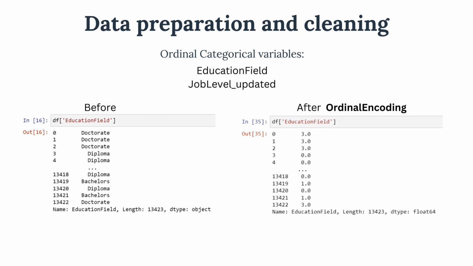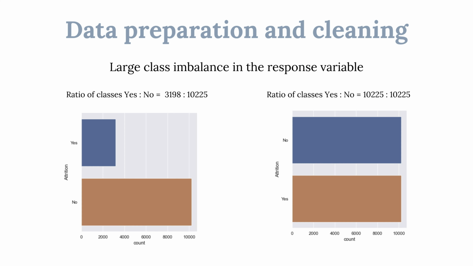As for ordinal categorical variables, we have education field and job level updated. When we convert their categorical values into numeric format, the encoding is based on their ordinal relationship to one another. We noted a large class imbalance in the response variable attrition. Through the method of upsampling, we balanced the ratio of the response variable. This will help in our machine learning prediction later on.